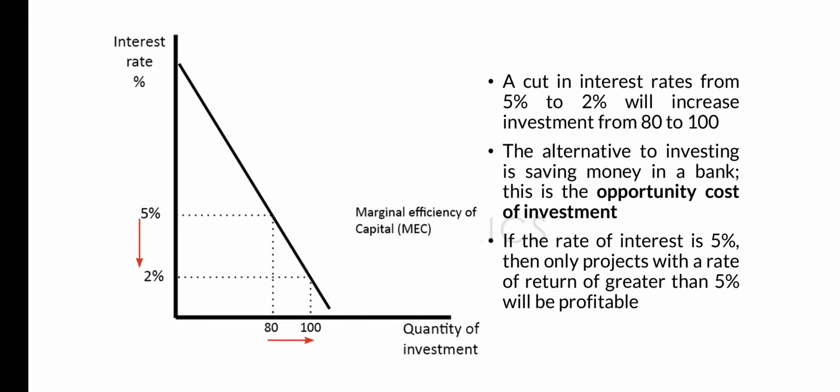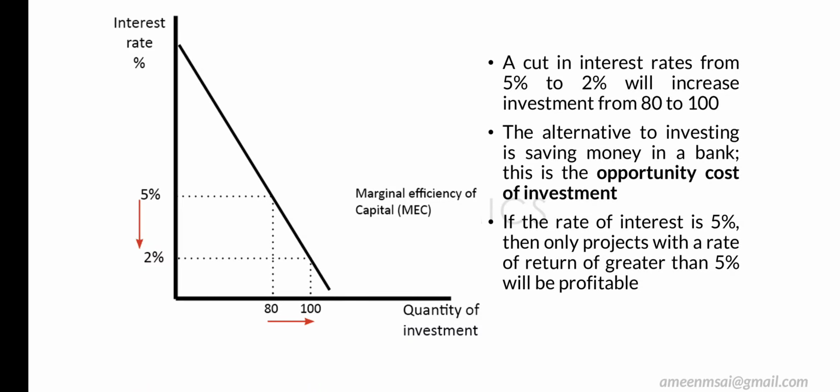The alternative to investing is saving money in a bank. അപ്പോൾ ഇൻവെസ്റ്റ് ചെയ്യുന്നതിൻ്റെ മറുവശം എന്താണ്? ഒന്നെങ്കിൽ ഇൻവെസ്റ്റ് ചെയ്യാം, അല്ലെങ്കിൽ the other side of investing is that we'll be saving the same amount in our bank account. So that is, saving money in a bank account is the opportunity cost of investment. അപ്പോൾ ഇൻവെസ്റ്റ്മെൻറ്റിൻ്റെ opportunity cost എന്താണ്? Saving money in the bank.